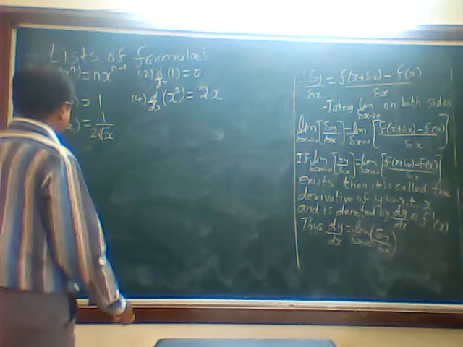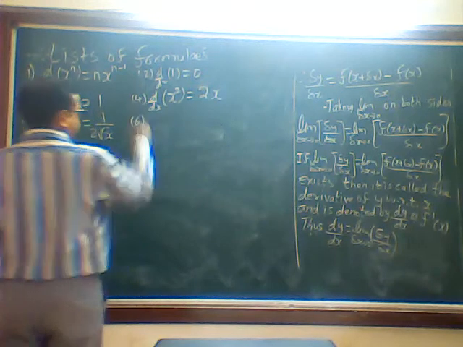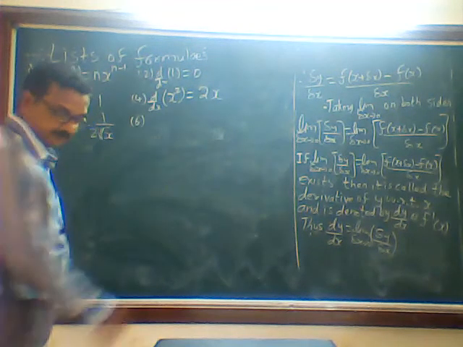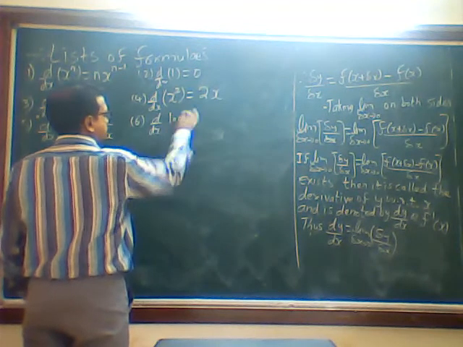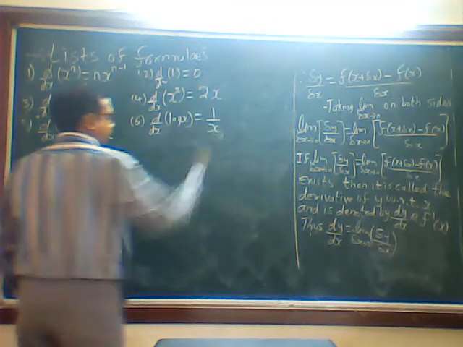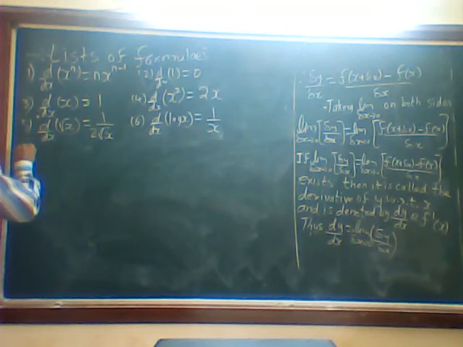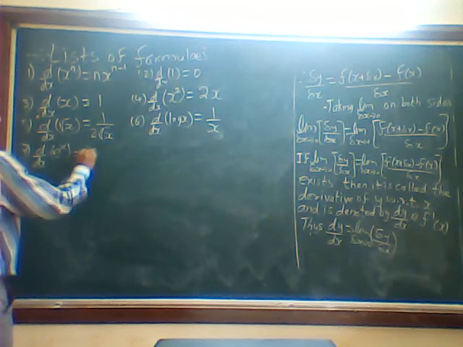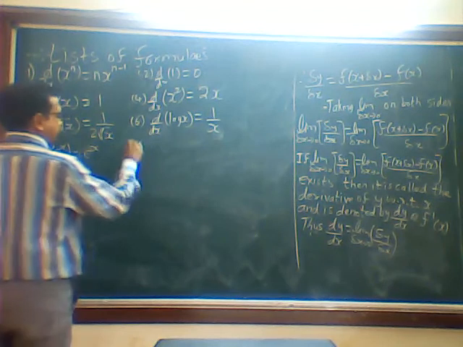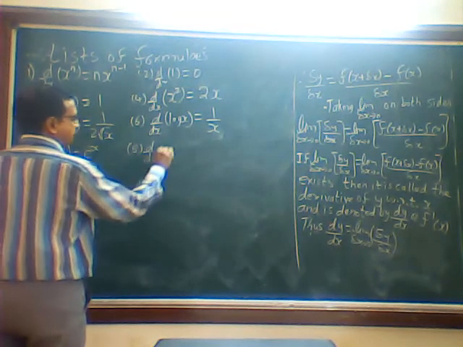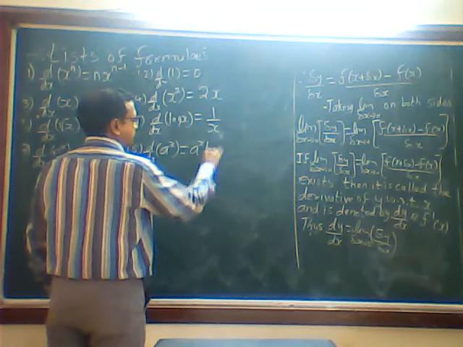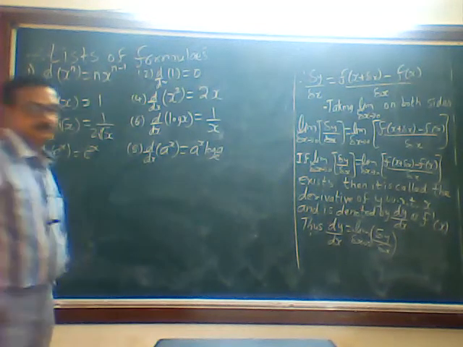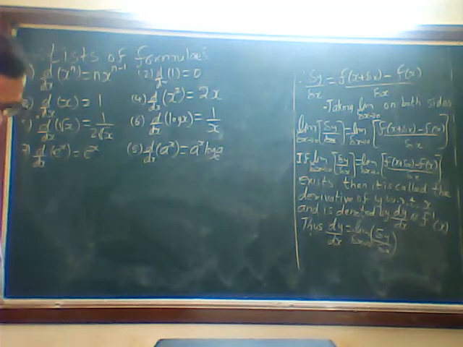Then next, the sixth one, d by dx of log x. d by dx of log x is 1 upon x. Okay. The seventh one, d by dx of e raised to x is e raised to x only. Eighth one, d by dx of a raised to x. It is a raised to x log a to the base e. Okay, these are all formulas you have to remember.